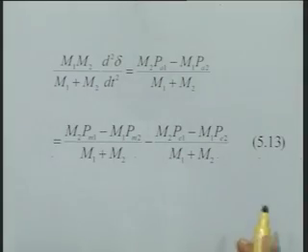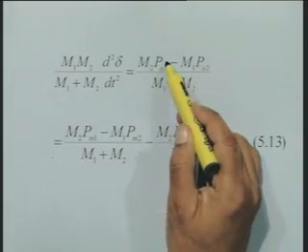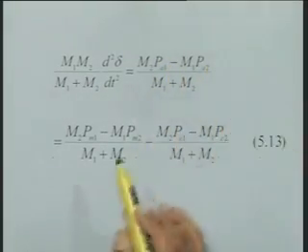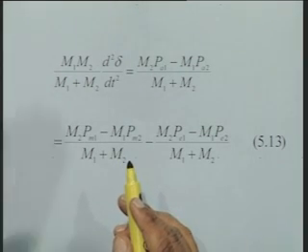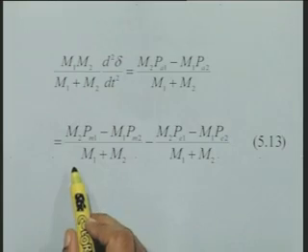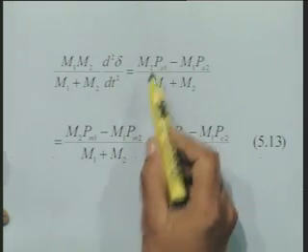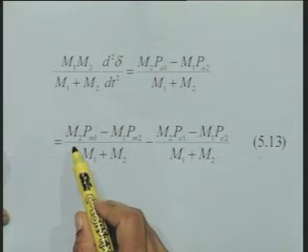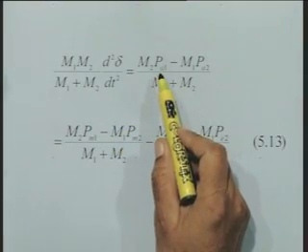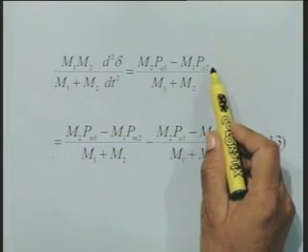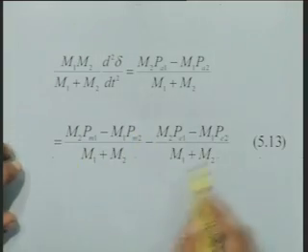Now, if we replace Pa1 and Pa2 by Pm1 minus P1 and Pm2 minus P2, we get this expression. Wherever you had Pa1, I have put Pm1 minus P1, and for Pa2, Pm2 minus P2, and then simplified.